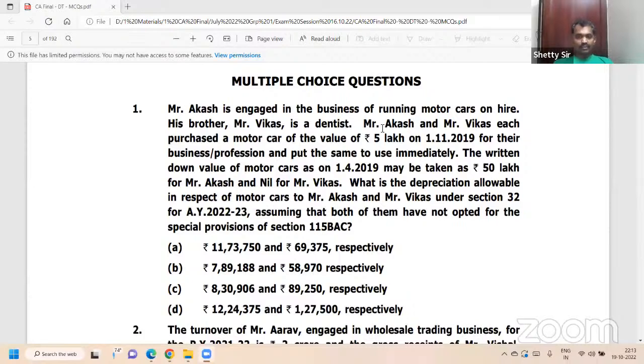Now the first person, Akash, is the one who hired the car as a taxi, with 45% depreciation. Here they purchased the car on 1/11/2019 for 5 lakh, both of them. The written down value of the car is 50 lakh for Akash as opening balance, and for Vikas it is nil. They want you to calculate depreciation for the current year.